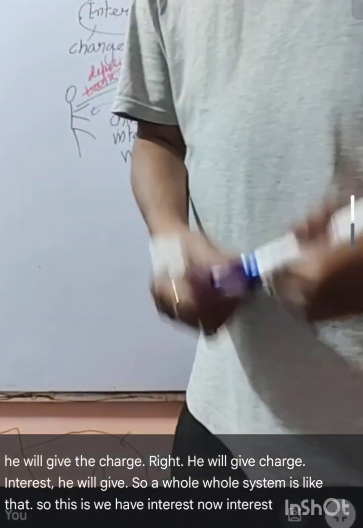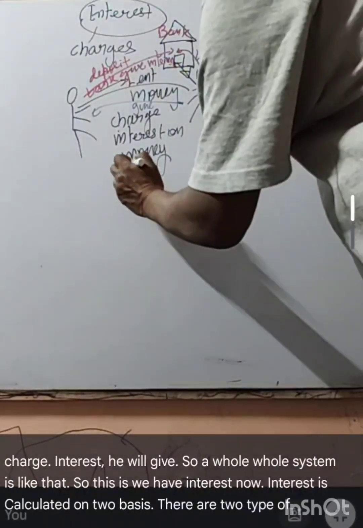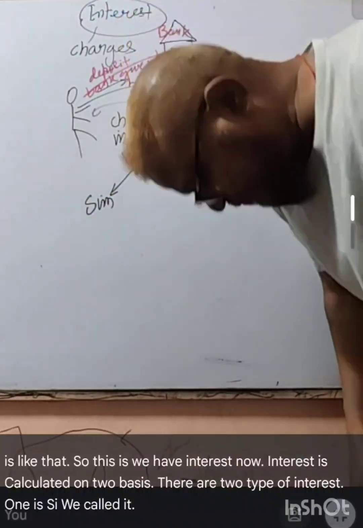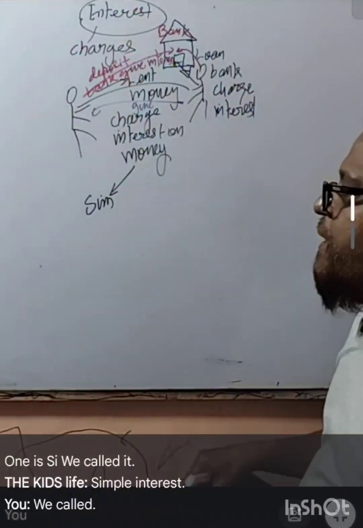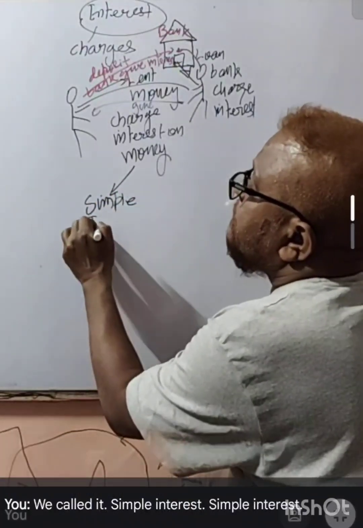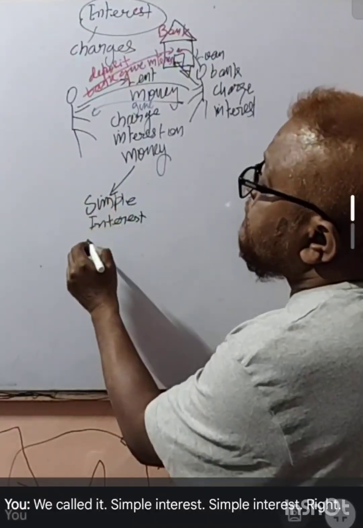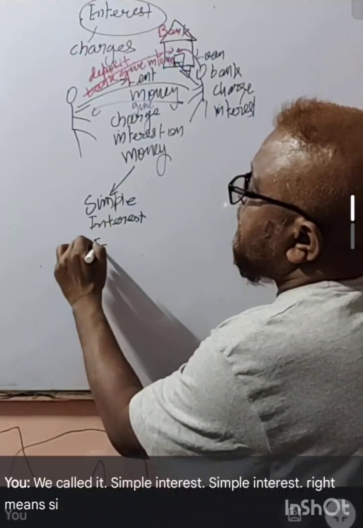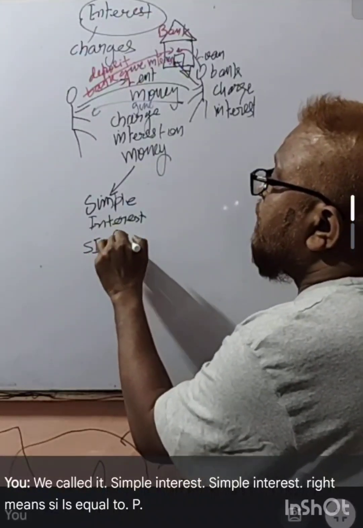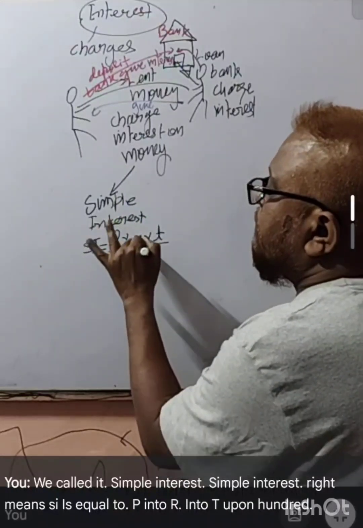Now interest is calculated on two bases. There are two types of interest. One is SI. We call it simple interest. Simple interest, right? Means SI is equal to P into R into T upon 100, right?